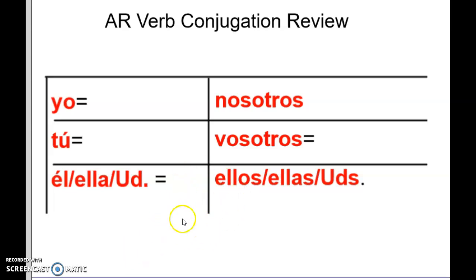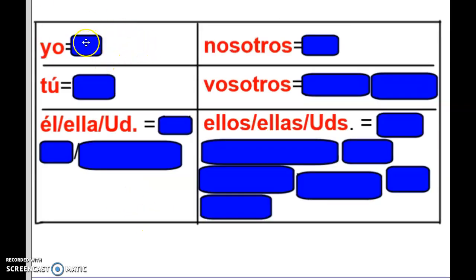Before we do that, you really need to know who your subject pronouns are. Yo, tú, él, ella, usted, nosotros, vosotros, ellos, ellas, ustedes. Those are called subject pronouns. Do you remember what they are? So we have yo, tú, él, ella, usted, nosotros, vosotros, ellos, ellas, ustedes.